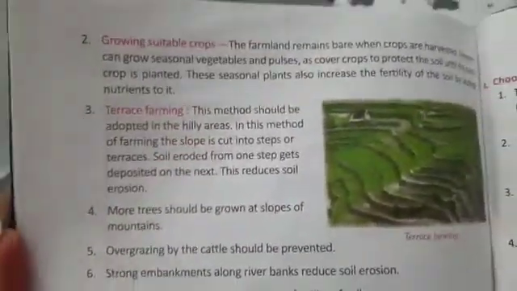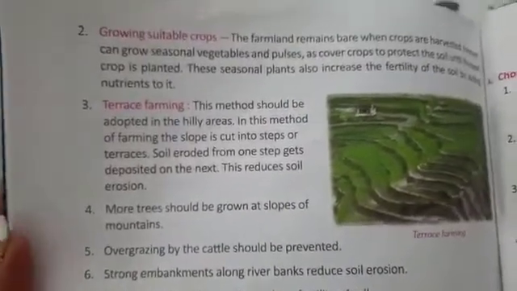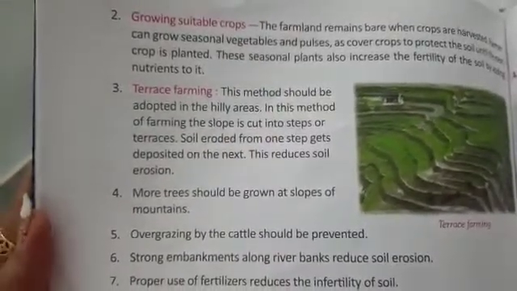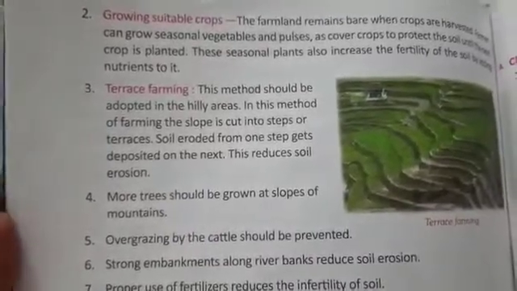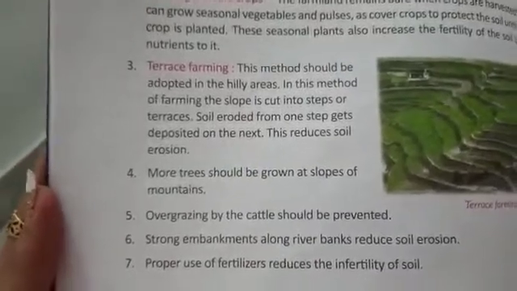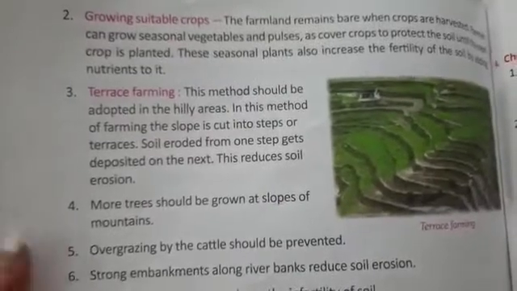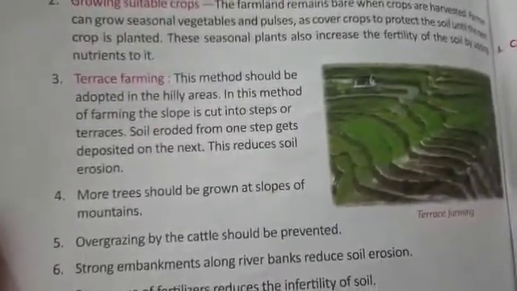Next second point is growing suitable crops. When we are harvesting the crops, the farmland remains bare. Farmers can grow seasonal vegetables, pulses. I told you wheat we are growing in November and rice we are growing in summer, as cover crops to protect the soil until the next crop is planted.